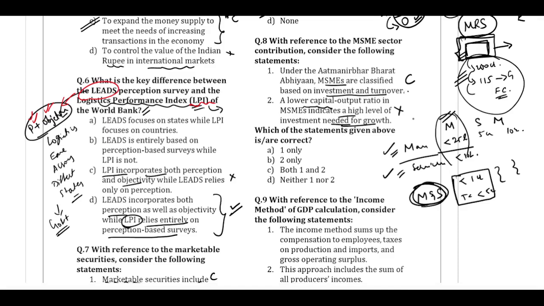In fact, a lower ratio will show higher efficiency, and if you are using the capital efficiently, we don't need higher capital because we are already using the capital which we have efficiently. So this is why the second statement is incorrect. So for question number 8, which of the following statements are correct? Only one is correct. So A is the correct answer.